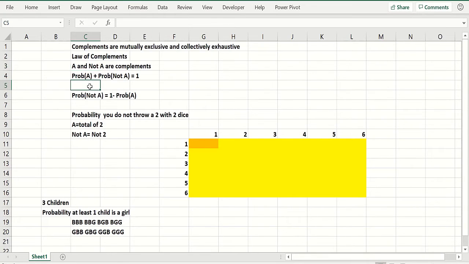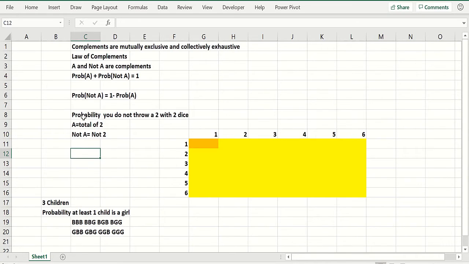So basically, the key idea is the probability of A plus the probability of not A equals 1. So the probability of not A is 1 minus the probability of A, rearranging that equation. So if you know the probability of A, you know the probability of not A. So let's do a couple of examples of this.